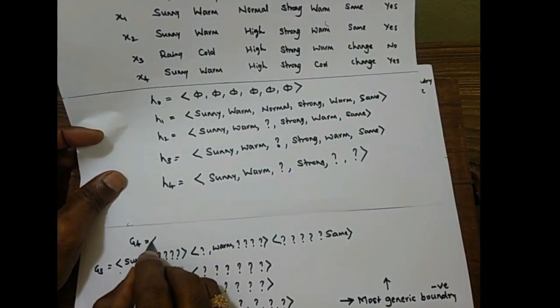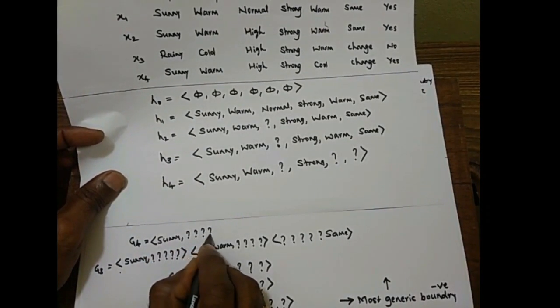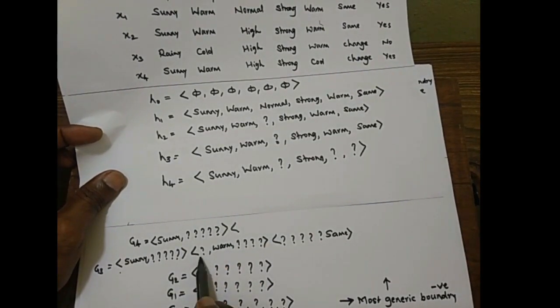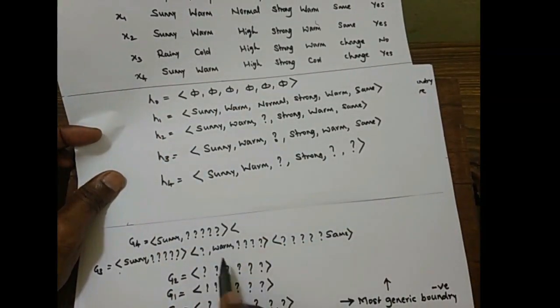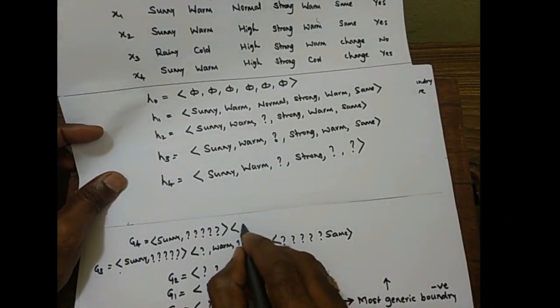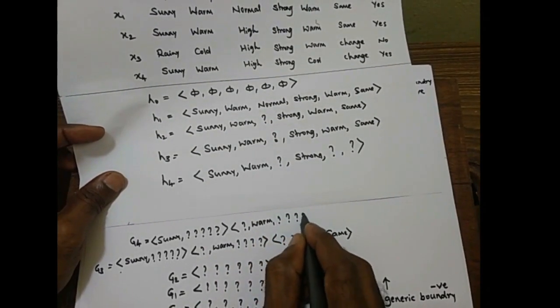That is, we can take it: Sunny, 1, 2, 3, 4, 5. Second one, we can have first attribute value anything, that is Sunny, it is possible. Second one, we must have warm. Warm is present there. Then we can have anything. So this also we can consider. Question mark, warm, 1, 2, 3, 4.